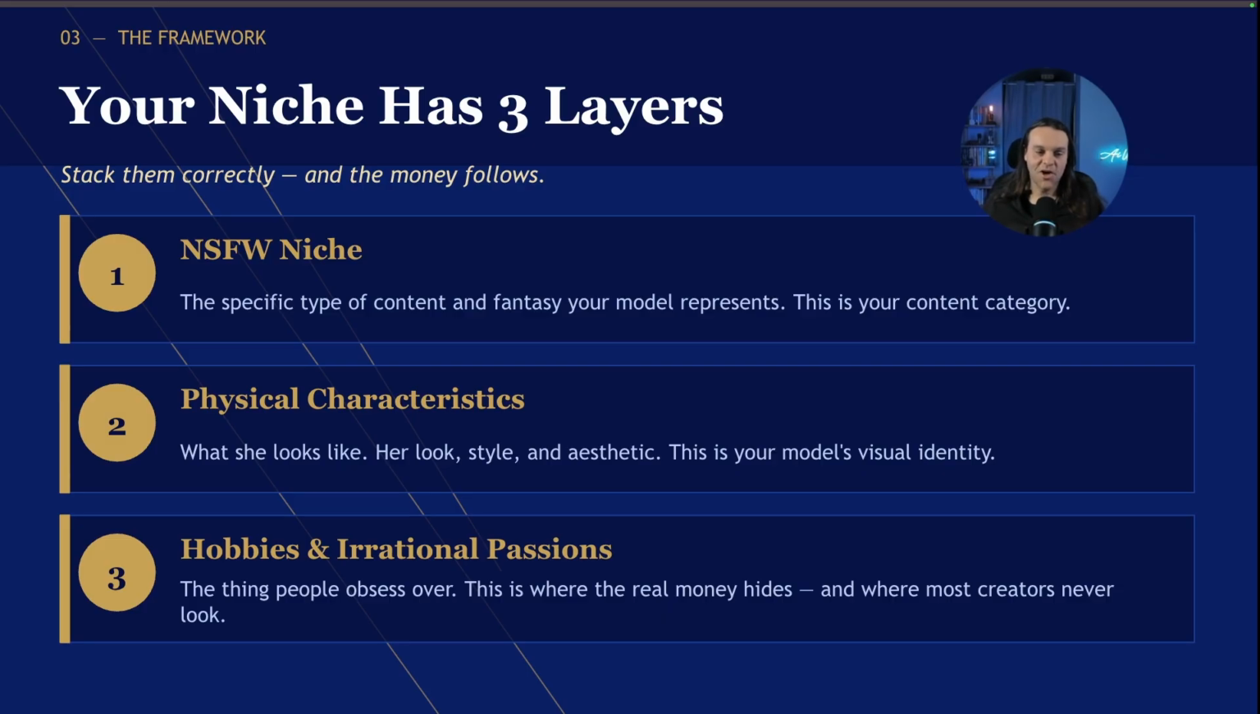And then the last is the hobbies and irrational passions. This is the thing people obsess over, they argue over, the controversy, the drama. This is where the real money hides. And this is where most creators never even think to look.